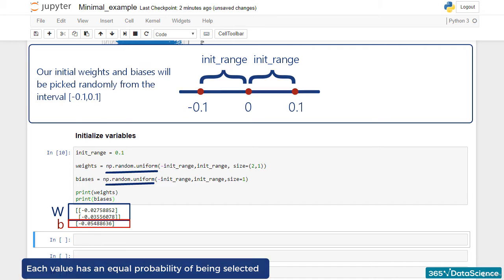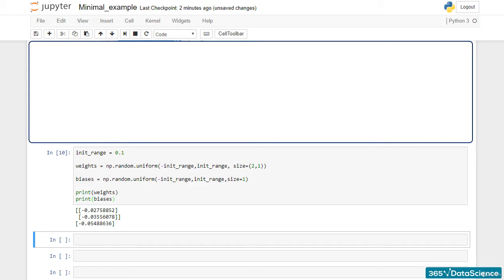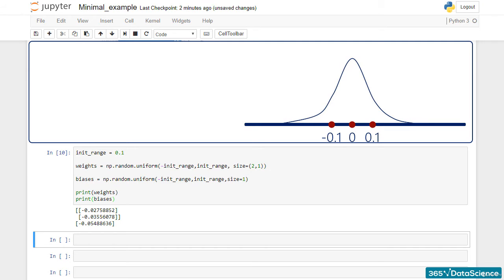Equal probability of being selected sounds intuitive, but it is important to stress it. You will soon see why. Really soon. Here's a second approach. We could choose a normal initializer. The idea is basically the same. This time though, we pick the numbers from a zero mean normal distribution.